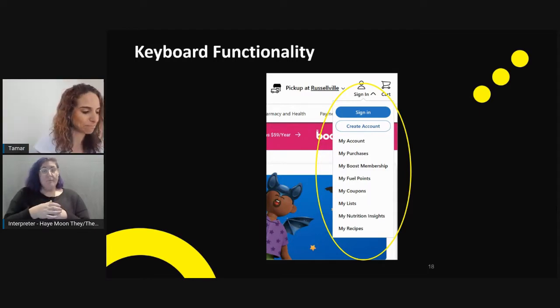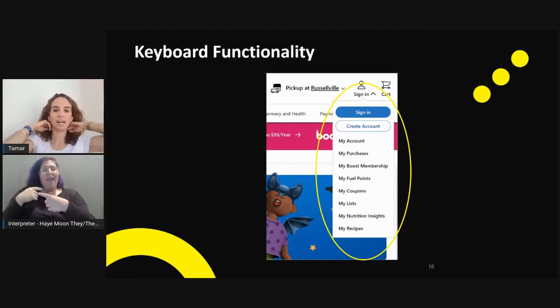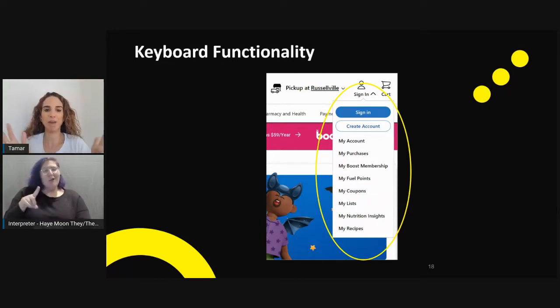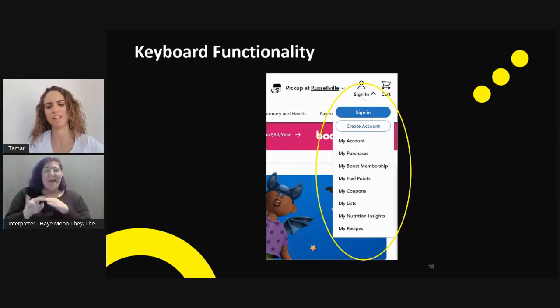If we dive a little bit deeper and we go into this menu, here we have an example of a drop-down menu. And we can see that we have the icons on top, and I placed the focus on the drop-down menu itself so we could see the items. Well, in this case, we need to make sure that we can navigate to and from the top menu, open up the drop-down menu, and then we can actually navigate within the menu, right? So that we can reach, let's say, My Nutrition Insights. By the way, this is the Kroger website, if anybody just shopped at Kroger and recognizes it.